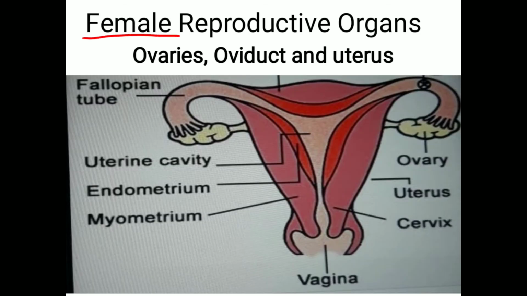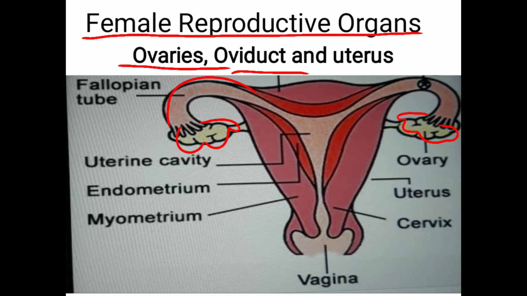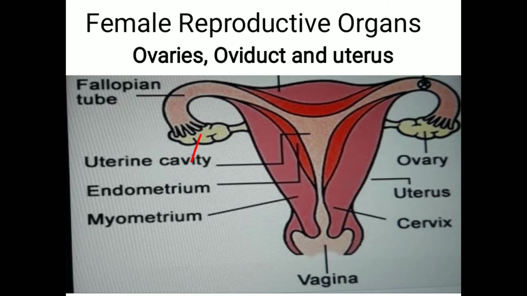Now, female reproductive organs are a pair of ovaries. Dear students, these structures are ovaries. It also includes the oviduct. This is an oviduct and this is a uterus. The ovary produces the female gamete called ovum or egg.